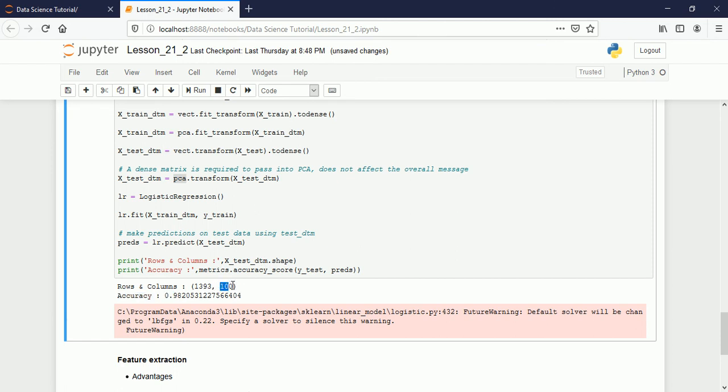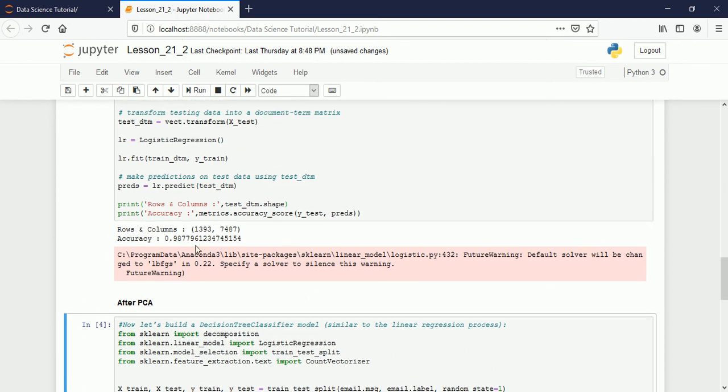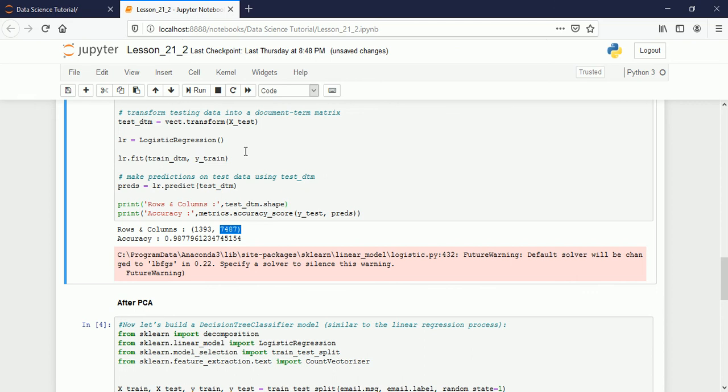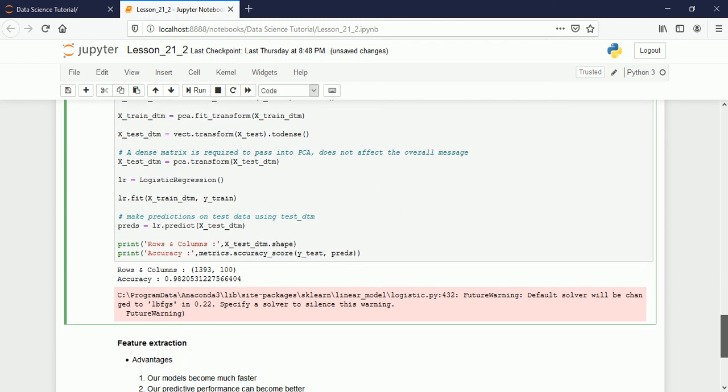Only with 100 columns, still we are getting the same accuracy, although that accuracy was achieved by using these many columns. Here this one is heavy, but this model is faster and has fewer columns, 100 columns, and still we have the same accuracy, 98%.